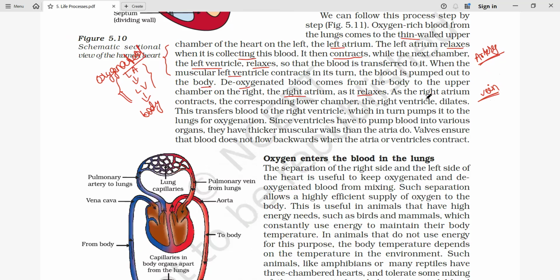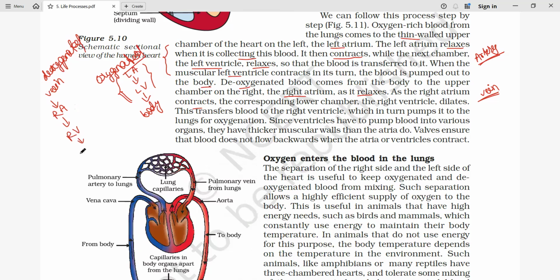Now this right atrium is going to contract. So here we have the right atrium. This is going to relax and it is getting the blood from the vein. Okay, that is the deoxygenated blood. And vein to right atrium. Right atrium is relaxed. Again, when it is going to contract, it goes to the right ventricle.